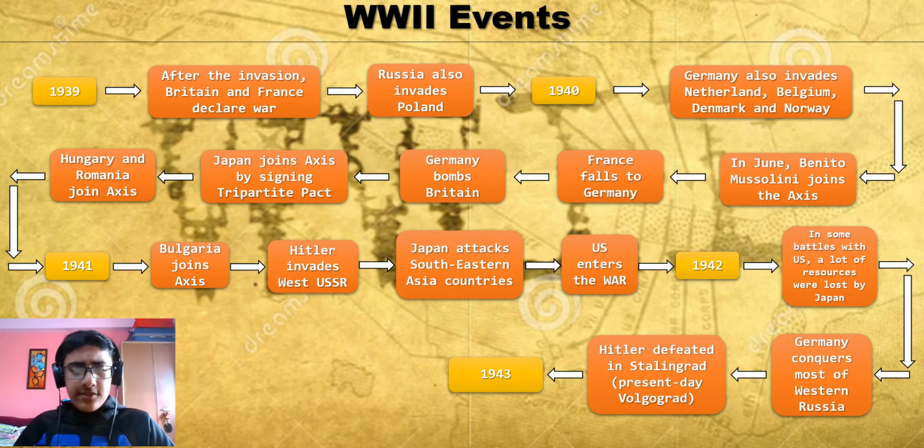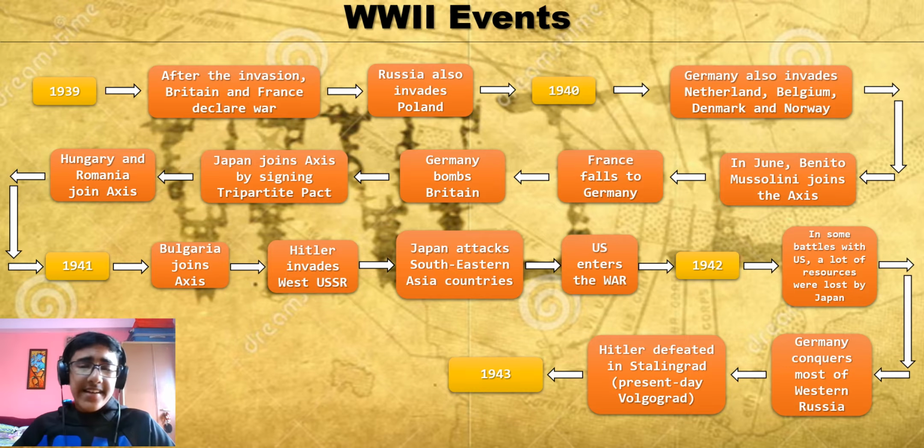So we proceed to the next year, which is 1942, and the tides start turning for the Axis powers. In some battles with the US, a lot of resources were lost by Japan. And resources was the main thing that Japan wanted. One of the other reasons could be that Japan also wanted to conquer because they had less oil. And oil is a very big necessity at that time.